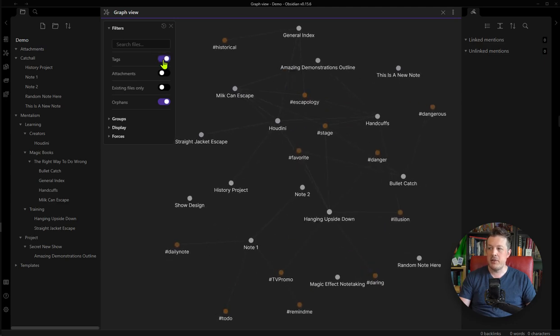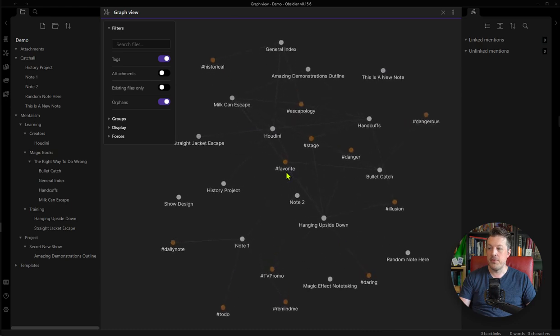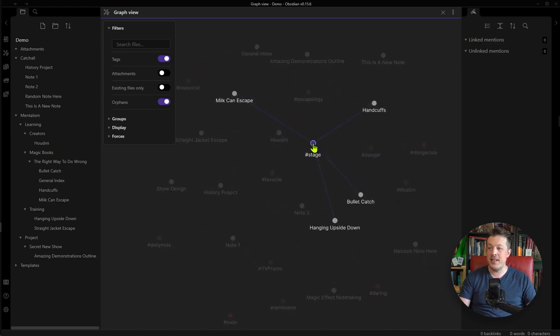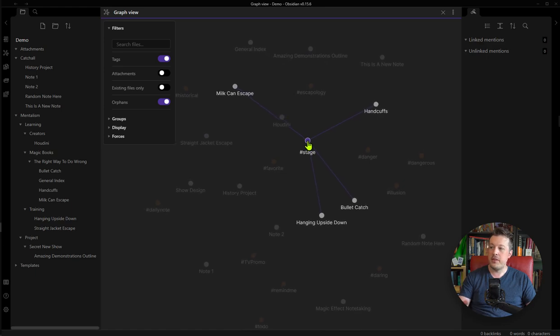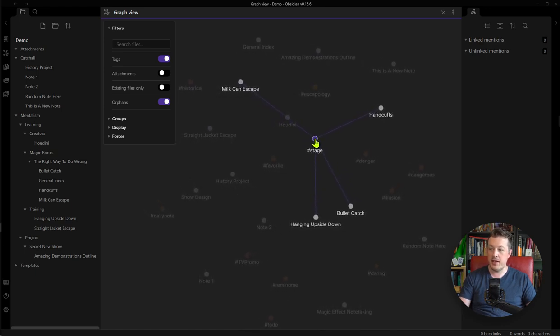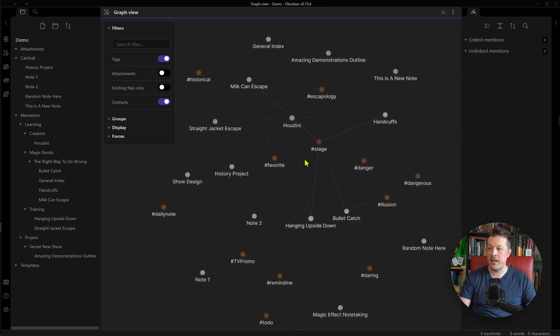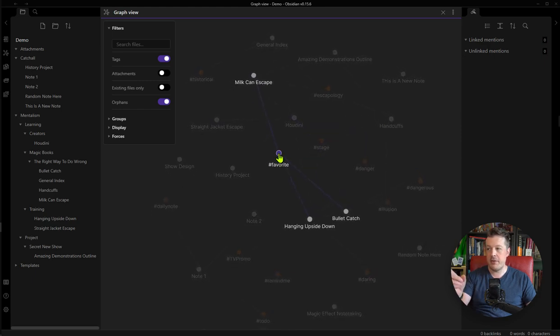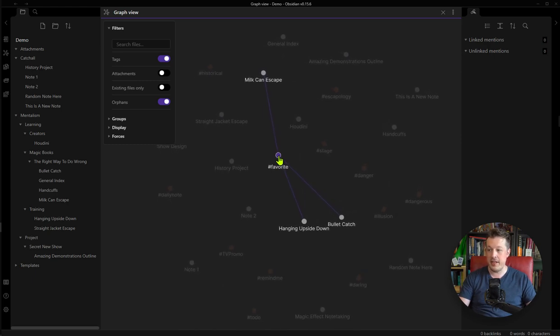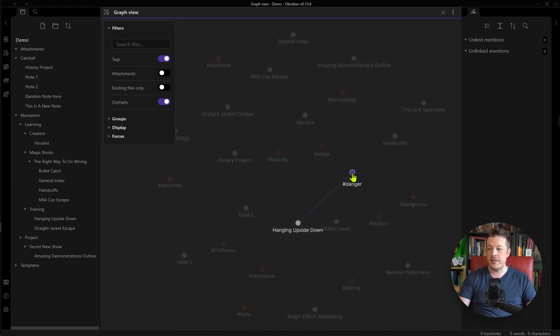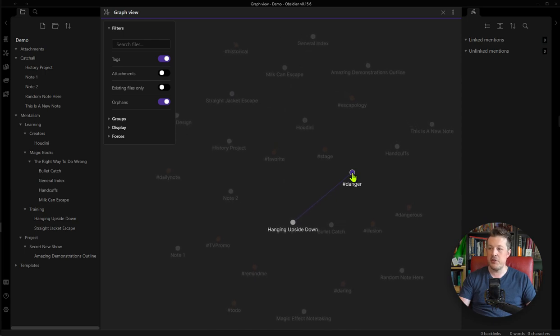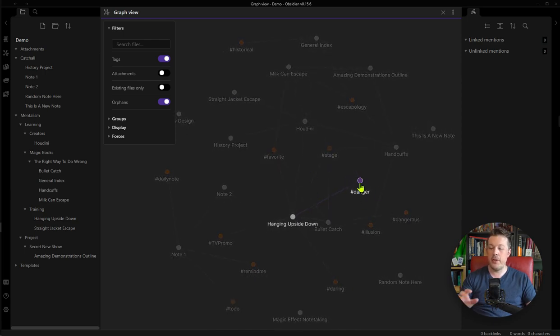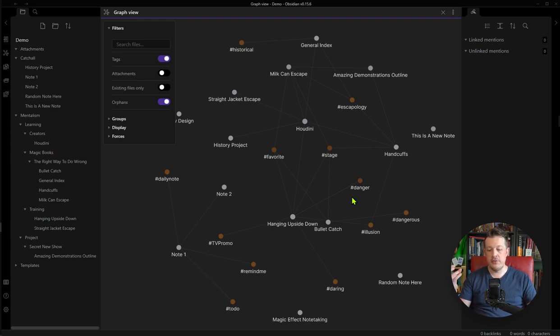So when you enable tags to be visible, you can now see, okay, what stage effects do I know? Well, now it auto highlights milk can escape, handcuffs, bullet catch, hanging upside down. Okay, and what are my favorites? Well, that would be milk can escape, bullet catch, hanging upside down. What about the ones that are dangerous? Okay, hanging upside down is the dangerous one. So now you can see how the metadata around the information that you are creating, there are more and more powerful ways of visualizing the relationships between them.